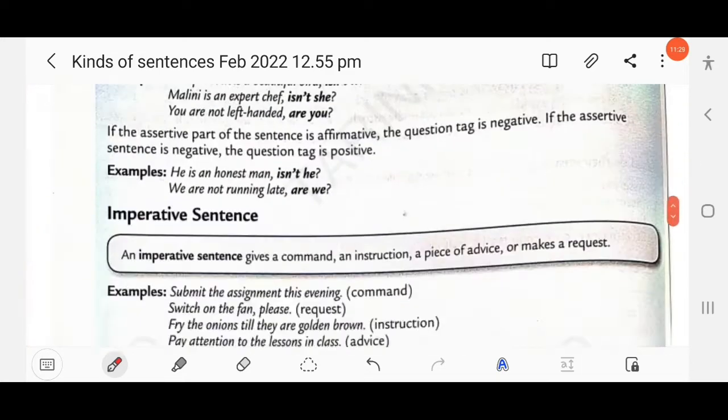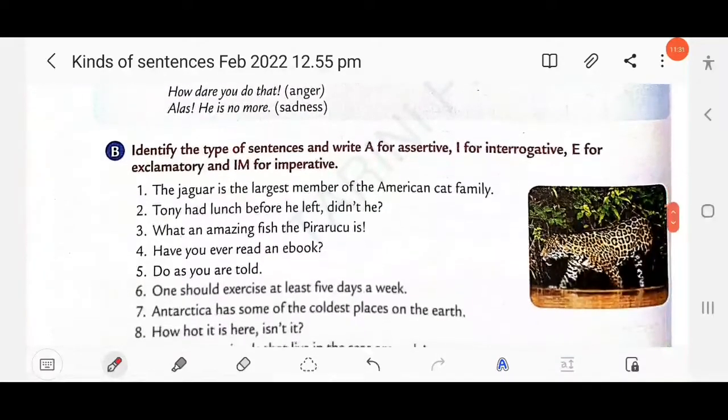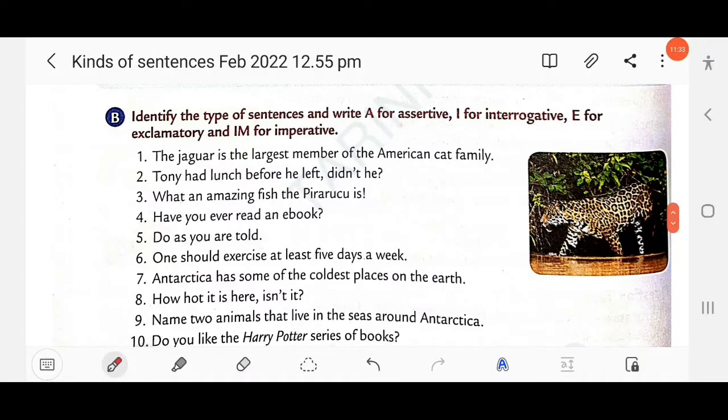Clear? Then next, identify the types of sentences and write A for assertive, I for interrogative, E for exclamatory, and IM for imperative. The jaguar is the largest member of the American cat family. So this is an assertive sentence. Assertive has two types, positive assertive and negative assertive. So this is positive assertive.